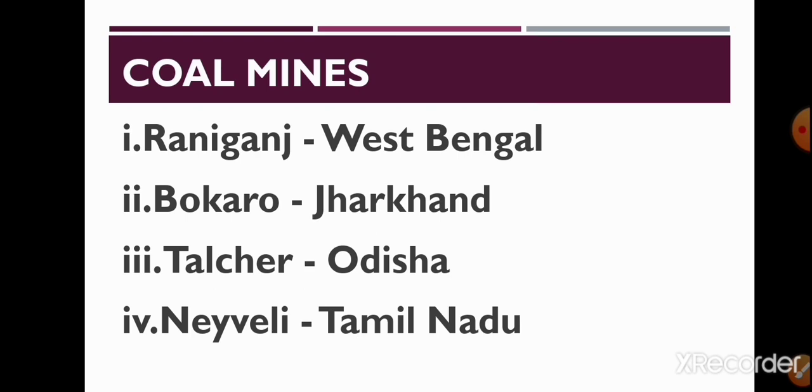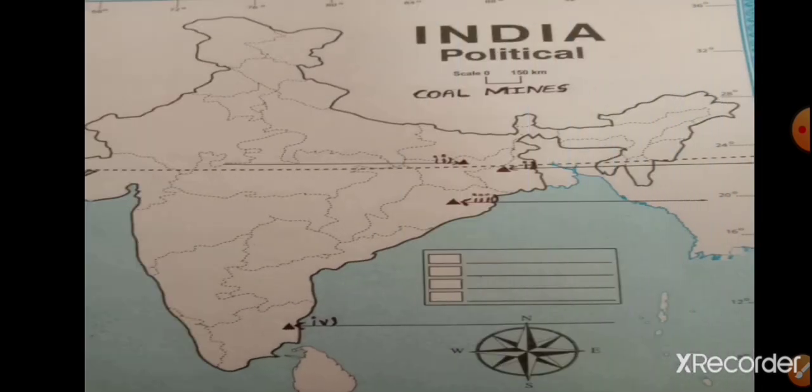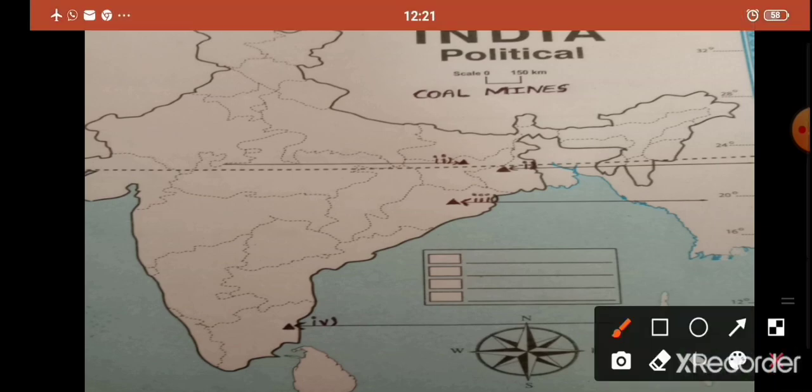Once again, Raniganj in West Bengal, Bokaro in Jharkhand, Talcher in Odisha, Neyveli in Tamil Nadu. Now let us locate these coal mines on the political map of India. Question number 1, Raniganj. Students, we had already learned that Raniganj is in West Bengal, right? See, here in West Bengal, I have put the symbol, I have put the arrow mark. I have put the question number as well. Now I am going to write here Raniganj.